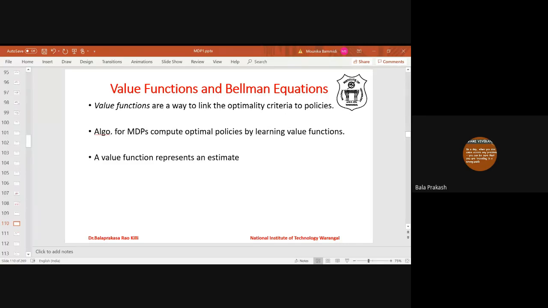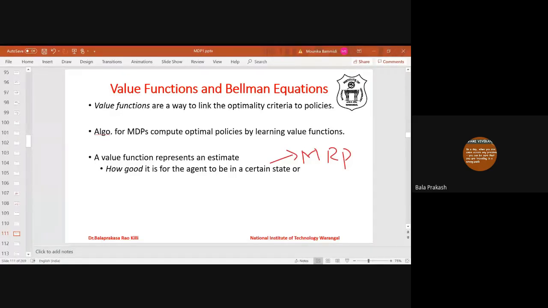What does the value function actually represent? It represents how good it is for the agent to be in a state S. This is with respect to the Markov reward process, which has only states and no concept of actions.